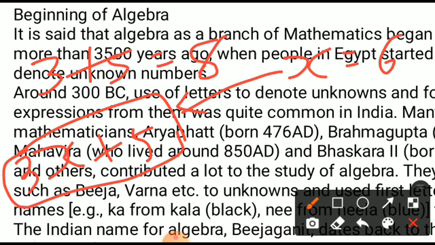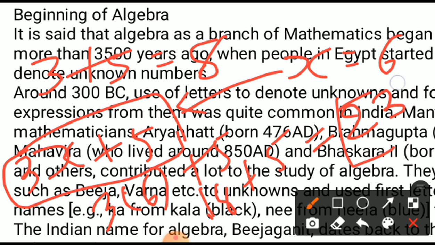Yes, my dear student, you are right. 3 into x, that is 6, plus 5, will give you 3 sixes are 18 plus 5. 18 plus 5 means 23. So this is the final value, 23.